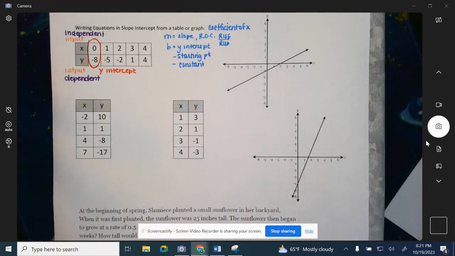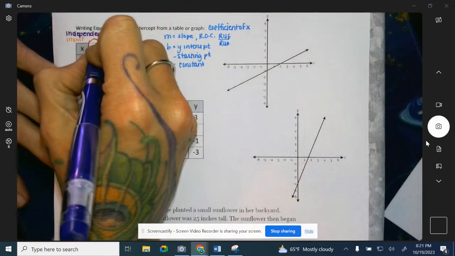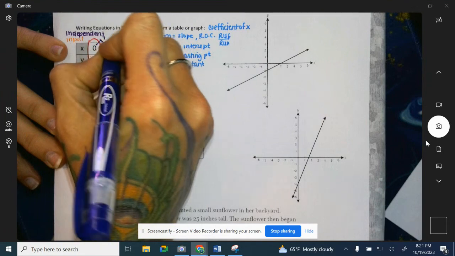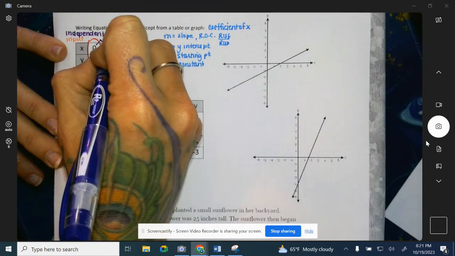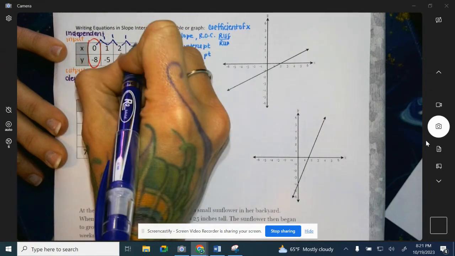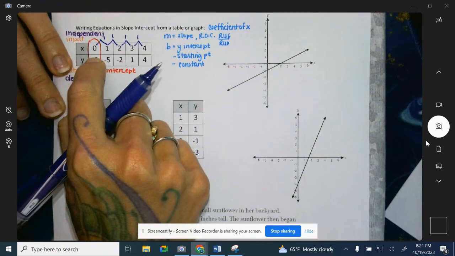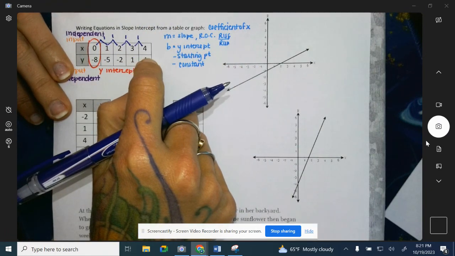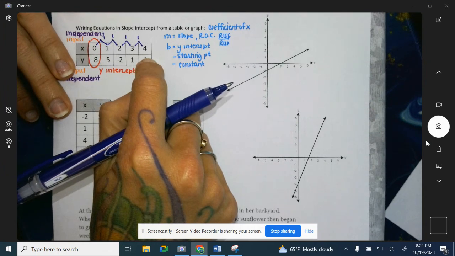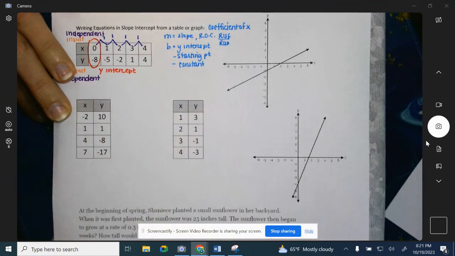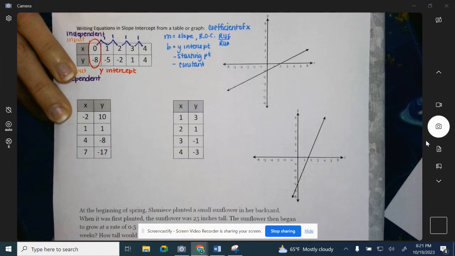But from a table without a calculator, you want to see how did I get from the first to the second. So from 0 to 1, I got there by adding 1. 1 to 2, adding 1, 2 to 3, adding 1, 3 to 4, adding 1. And you want to check this because if they aren't evenly distributed, then you are going to need to use your calculator possibly and get a line of best fit, which is still the same idea, but when it is consistent, we can get after it.